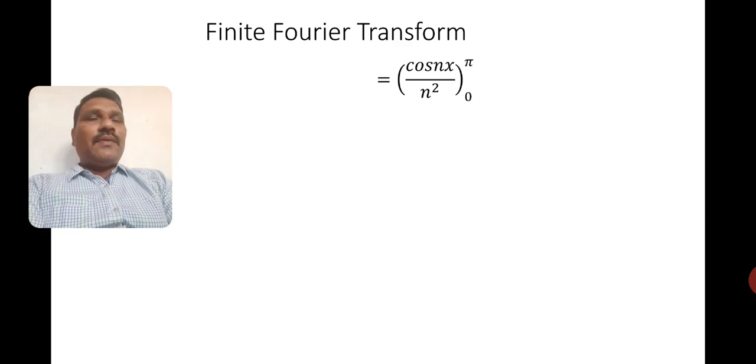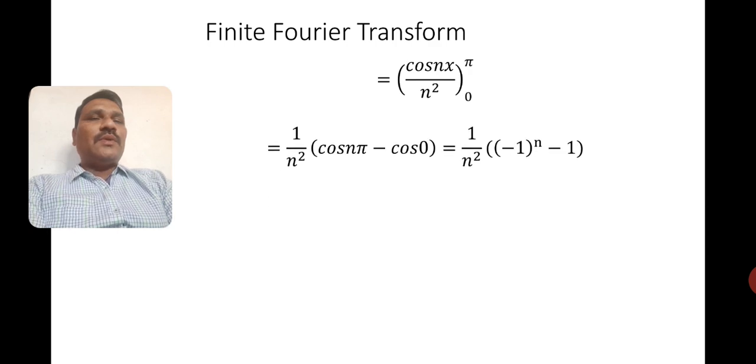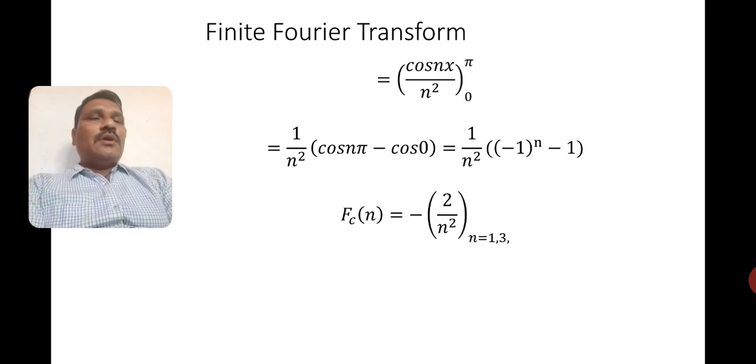See here what you will have: cos nx divided by n square from 0 to pi. Now 1 by n square you will take outside and place the upper limit and lower limit. If you do this, 1 by n square times cos n pi minus cos 0. What is cos n pi? Cos n pi is minus 1 to the power n, so we get minus 1 to the power n minus 1.